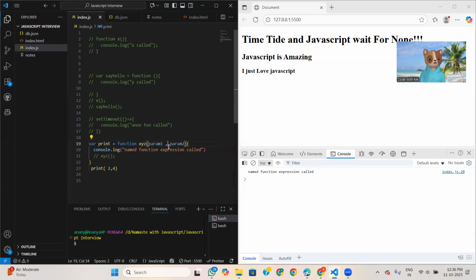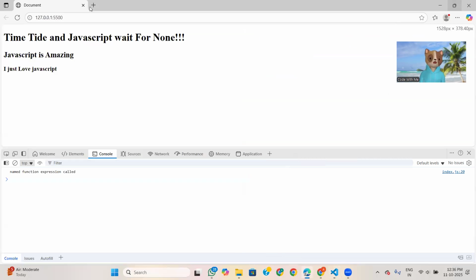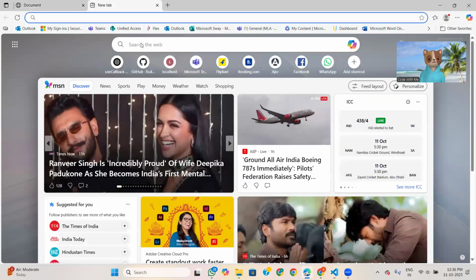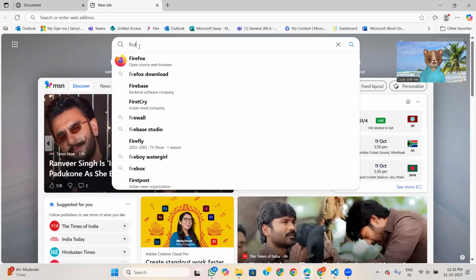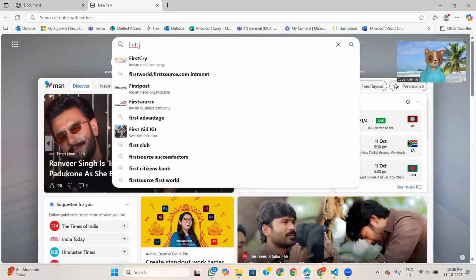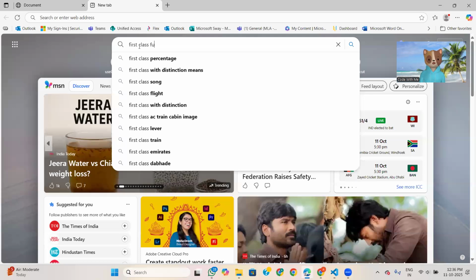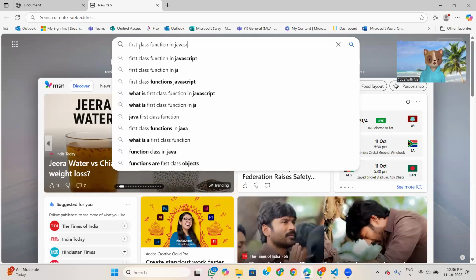If you have a little confusion about first class function, I will show you from here: first class function in JavaScript.